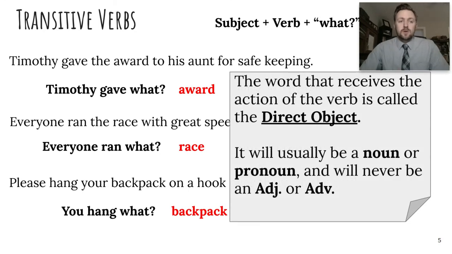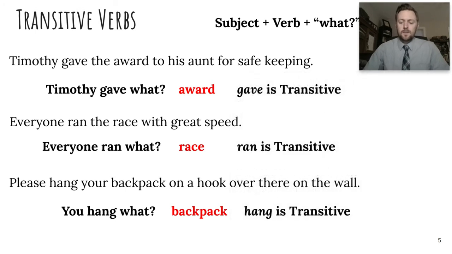Now here's important information for you. The word that receives that action from the verb is called the direct object, and it's usually going to be a noun or a pronoun. Sometimes we'll see certain types of phrases can act as the direct object, but usually it's a noun or a pronoun, and it's not going to be an adjective or an adverb. So that should help you find direct objects.